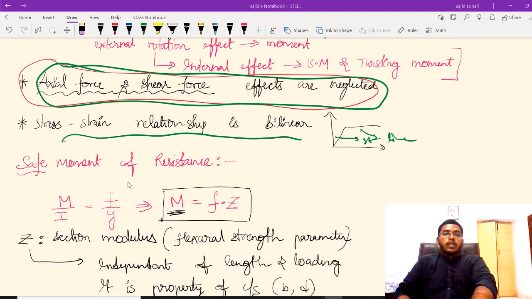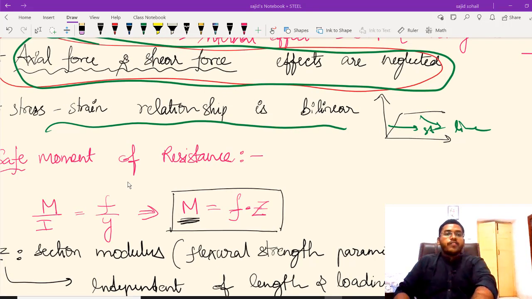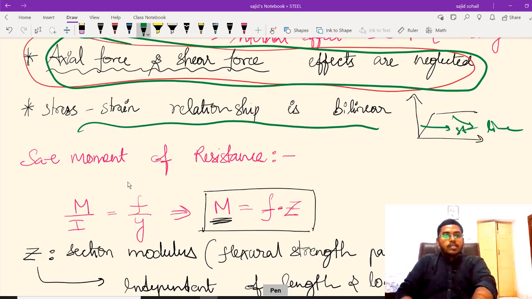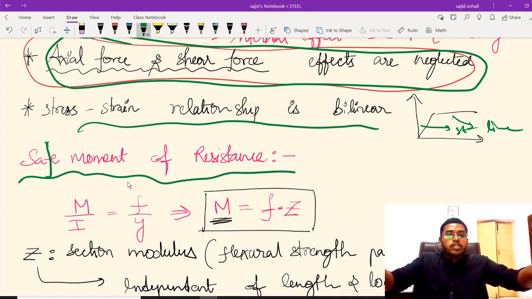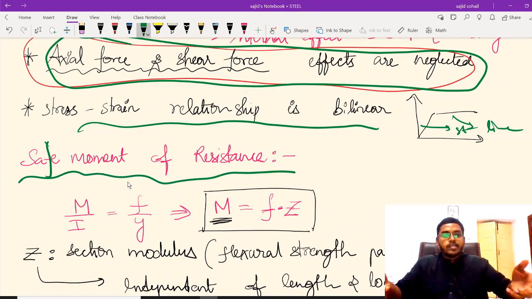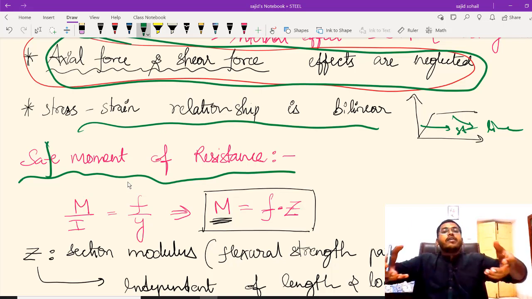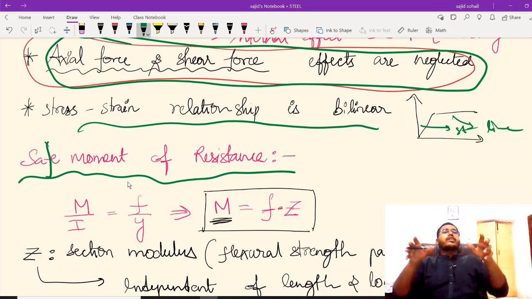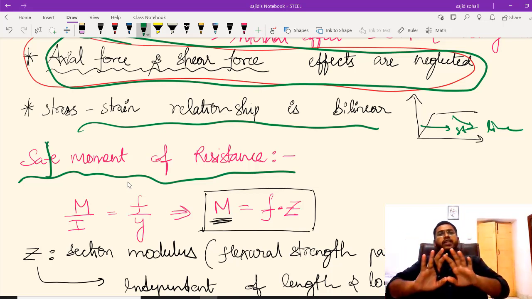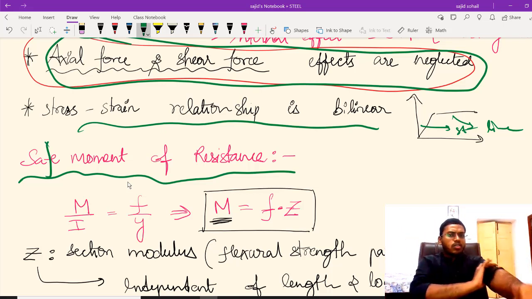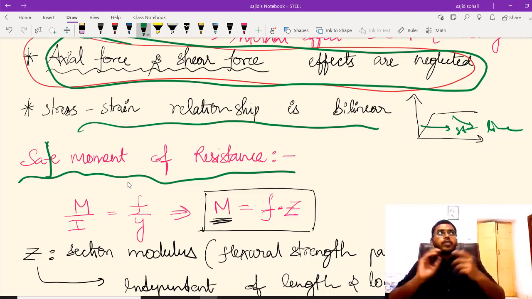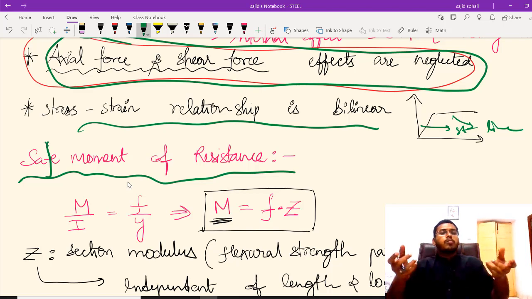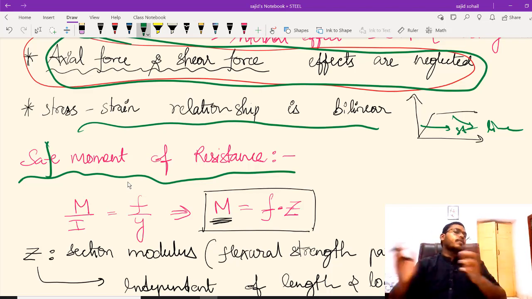Okay, now let us see the next concept, which is safe moment of resistance. Safe moment of resistance, use your simple language and try to break down this term. Safe moment of resistance is the moment which my body can safely take. Okay, the maximum moment which you can give to the body so that it will not break. In simple language, it is common sense, right? I need not explain this term, you can understand by looking at it. So the moment which can be safely resisted by my structure.